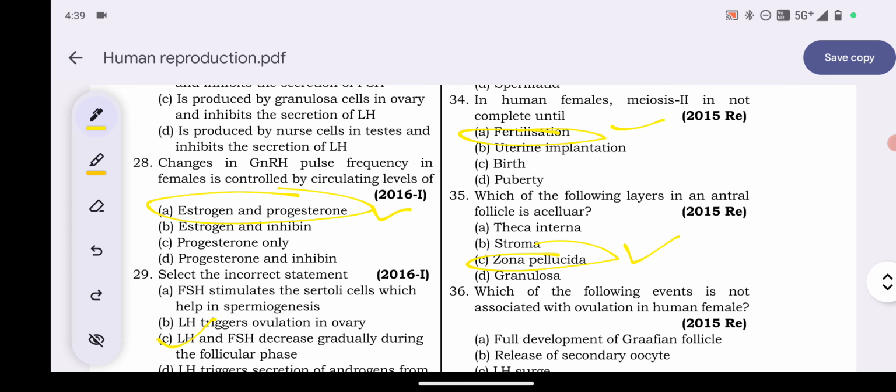Explanation. The thick non-cellular membrane that develops surrounding the oocyte within the ovarian follicle is known as the zona pellucida. At least one spermatozoon penetrates it during fertilization, and it remains around the blastocyst until it reaches the uterus. So option C is your answer.